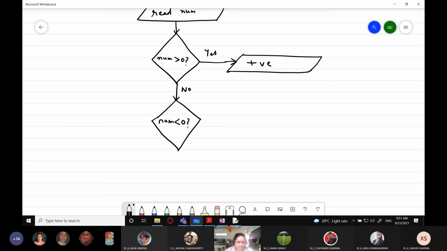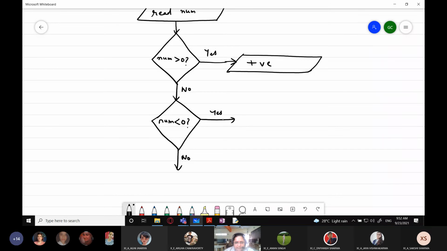So I am checking that. It should be less than 0 or equal to 0. So I am checking this. I am not using less than or equal to 0 because I need to print these three things separately. Greater than 0 means positive, less than 0 means negative, and if neither one of these is true, then it is 0. So here also, if it is yes, then I'll be taking some course of action. If it is no, I'll be taking some course of action.